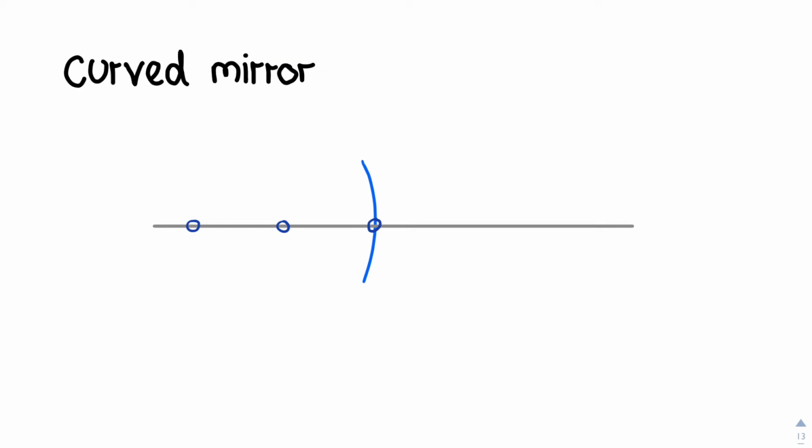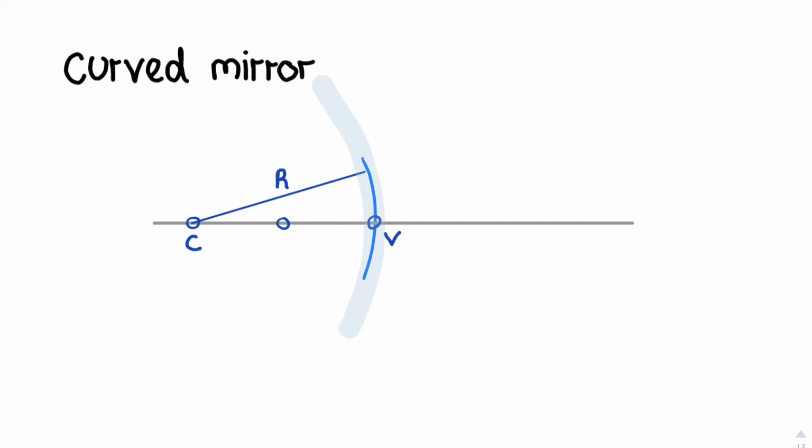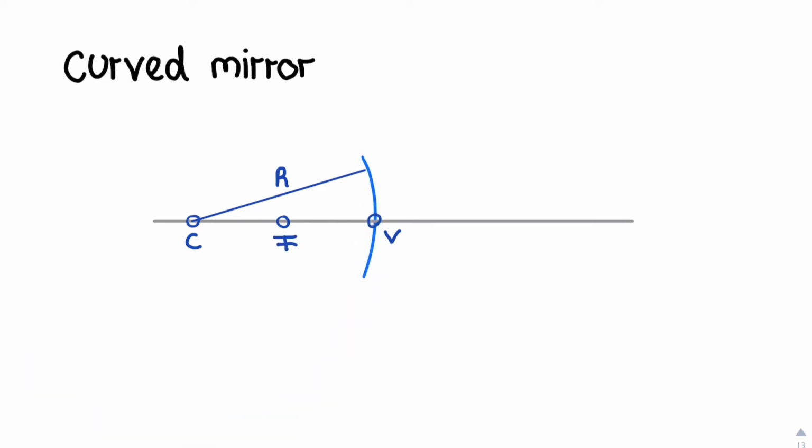But if we take a curved mirror, everything we've told you in the past few minutes is different. This type of mirror has a radius and a center of curvature called R and C, because the mirror is shaped like a segment of a sphere. The focal distance f is simply R divided by 2, and capital F is the common point where parallel incident rays falling close to the principal axis meet. This is the reason why there are parabolic mirrors, of which we are going to talk later.